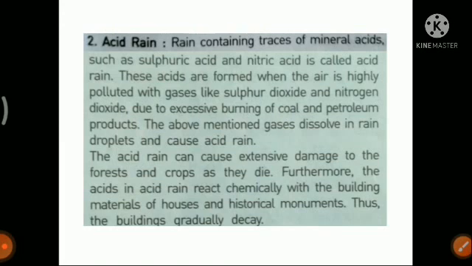So during acid rain, the rain along with water contains some amount of sulfuric acid and nitric acid, and this type of rain is known as acid rain. This information is already given in your book, so you can look at it from there, and also make a note of it from this slide.